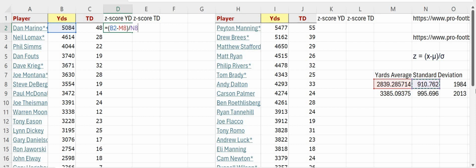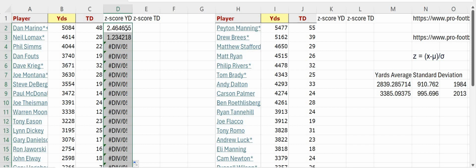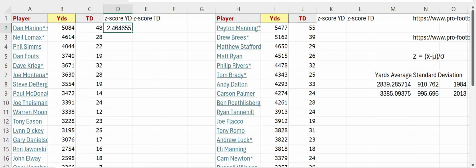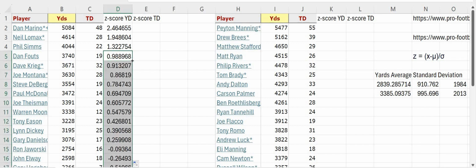Now you could type those numbers in, but one thing we don't want to do right now is double click and drag this down. One, because Excel's not taking the right numbers. We want Excel to be locked into M8, so I'm going to put a dollar sign right there in the middle between the number and the letter, and that's going to lock it in. So now I can either click and drag, or if I click in the cell, in the bottom right corner, notice how the plus sign changes. If I double click, it goes all the way down the list.